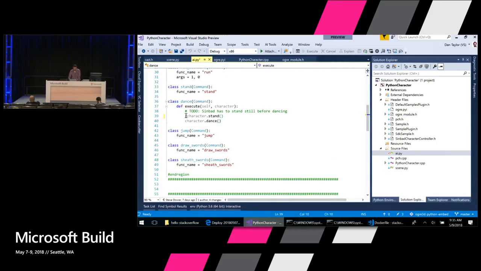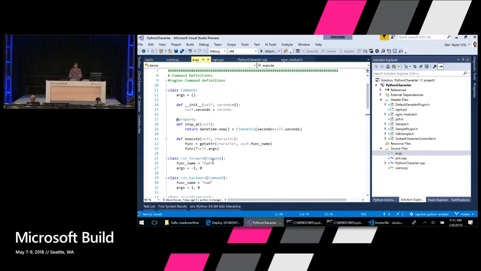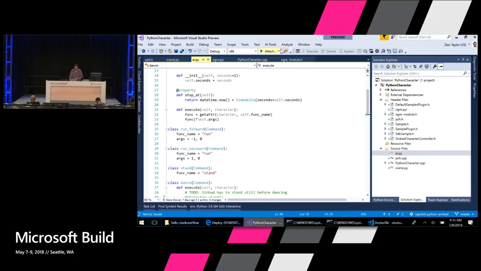And if I go to this Ogre module here, I can see that I just import that Ogre module, and then from here I can define functions and various things that will actually manipulate the game. One neat thing about Visual Studio is that we've got cross-language Python debugging. If you're in the C++ solution and you've got the Python native development tools installed, you'll have this option here in the debug dropdown.